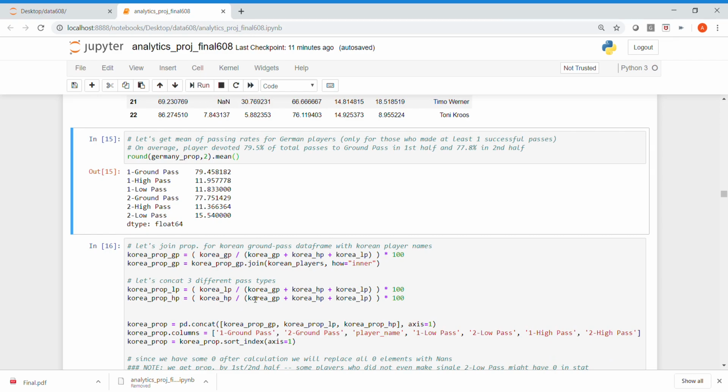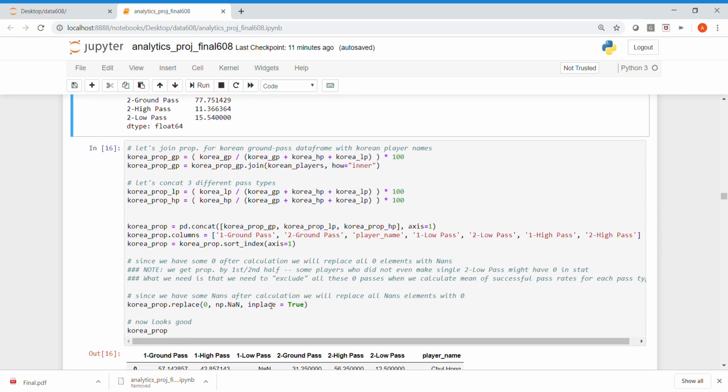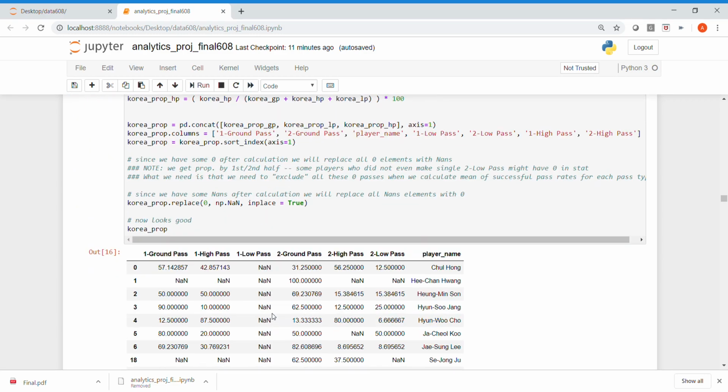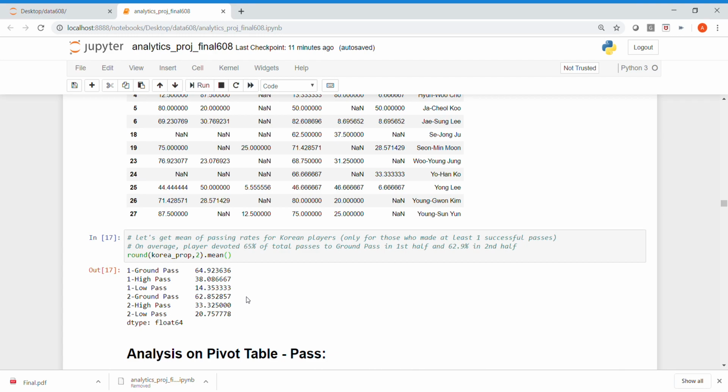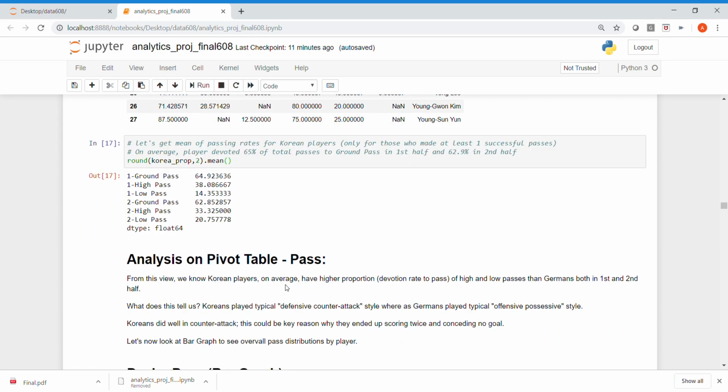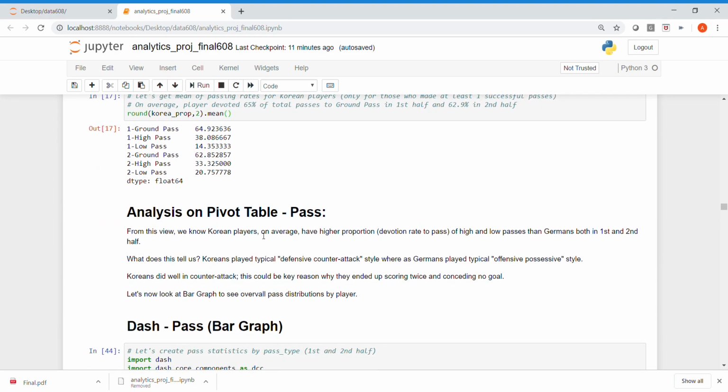And for Koreans, most likely it's also ground pass, but what's interesting is that Koreans on average have a higher proportion of high and low passes than Germans. So what does this really tell you? Koreans play the typical defensive counter-attack style, whereas Germans play the typical offensive possessive style.